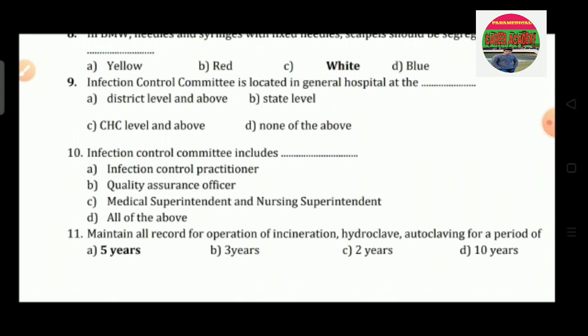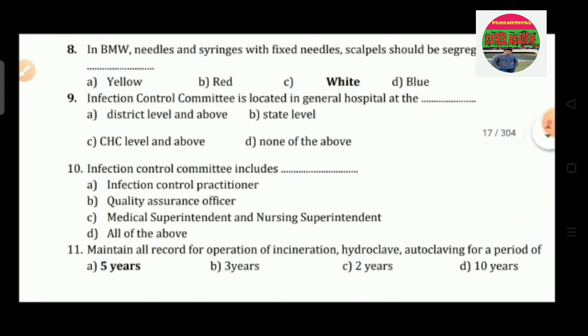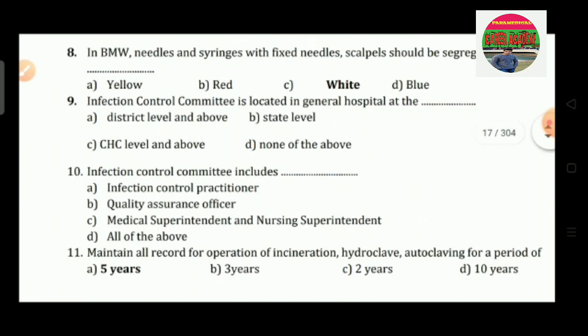Question number 9: the infection control committee is located in a general hospital at the dash. Option A is district level and above, option B is state level, option C CHC level and above, option D is none of the above. So the correct answer is option C, that is CHC level and above.